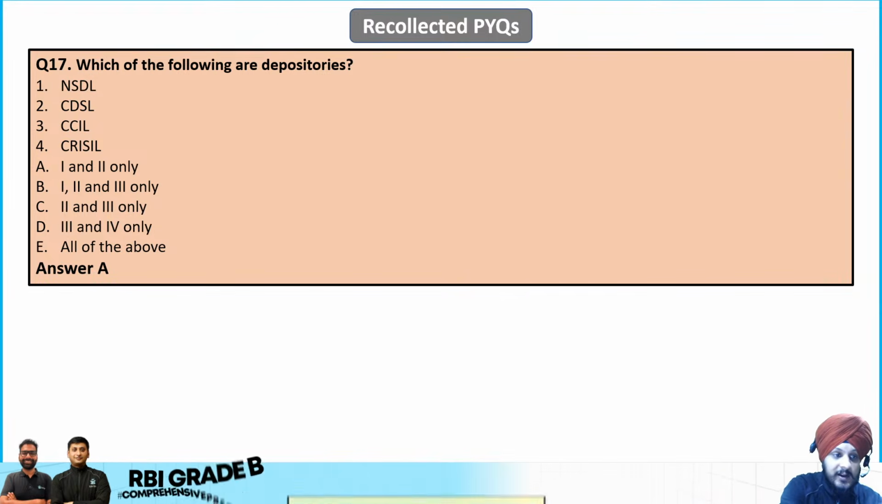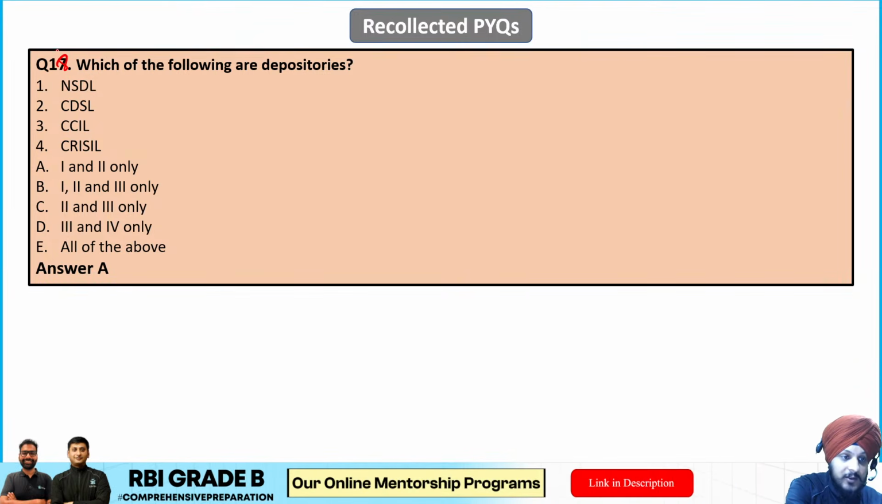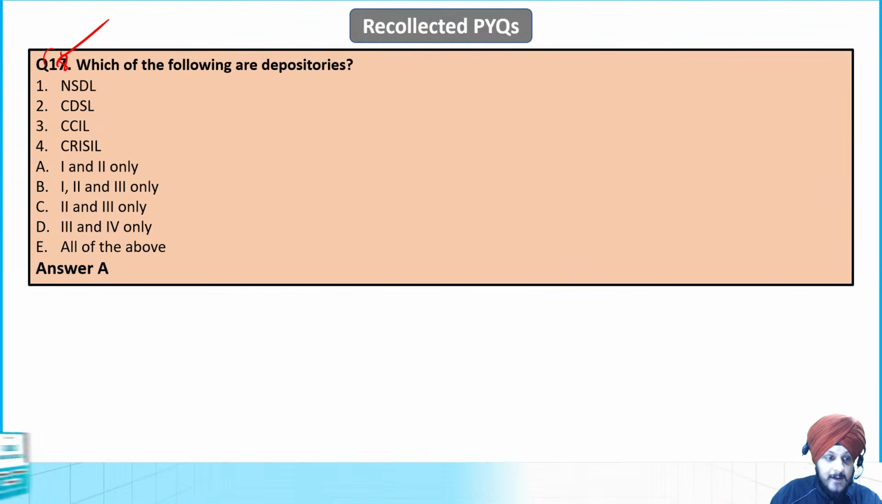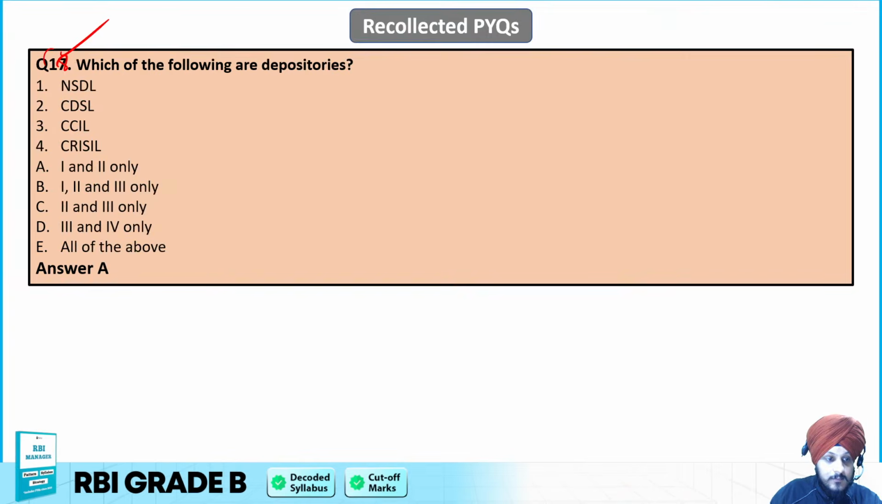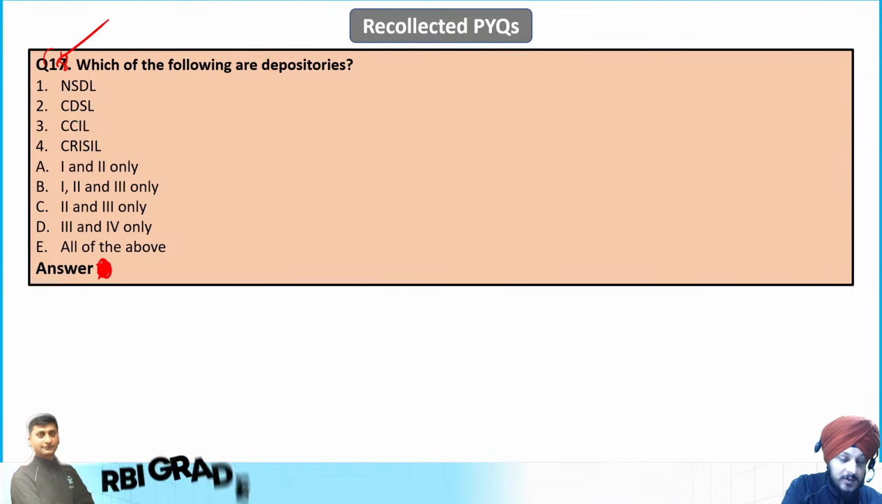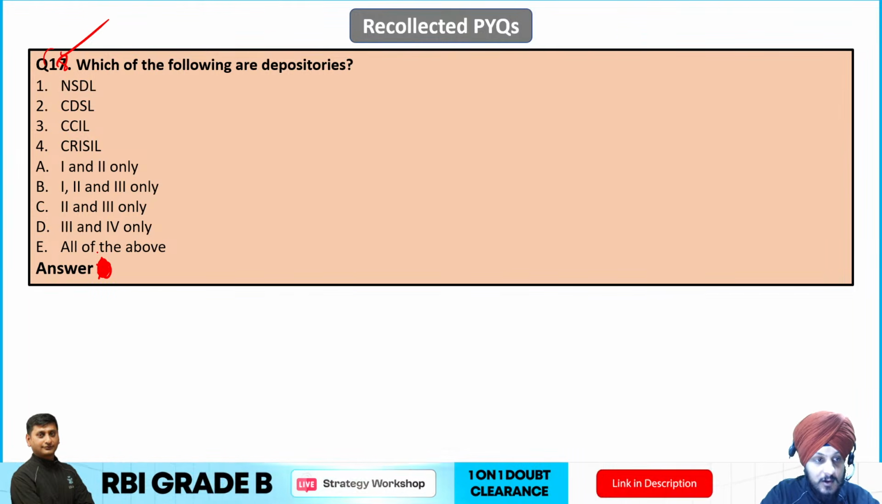Now moving on to question number 18th. So this was supposed to be 18th, so there is wrong numbering. So this will be 18th, but never mind. The question is there. So which of the following are depositories? NSDL, CDSL, CCIL, or CRISIL? So mark your answers with respect to this question. I forgot to hide the answer over here. I forgot to put the animation, but I hope you'll be able to mark it.